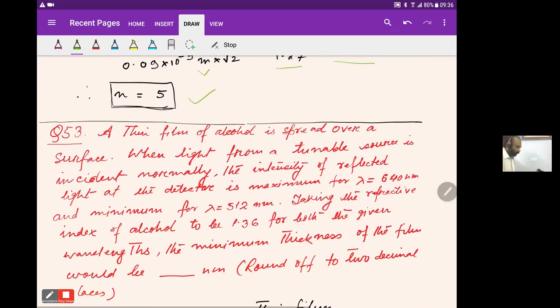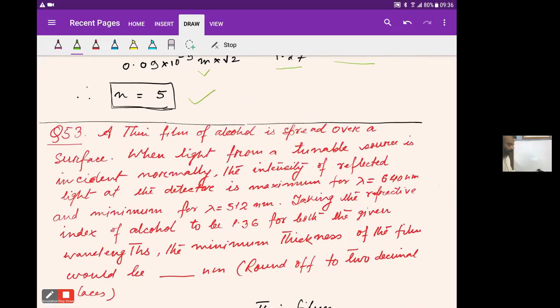Next problem, question 53. A thin film of alcohol is spread over a surface. When light from a tunable source is incident normally, the intensity of reflected light at the detector is maximum for lambda 640 nanometer and minimum for lambda 512 nanometer.